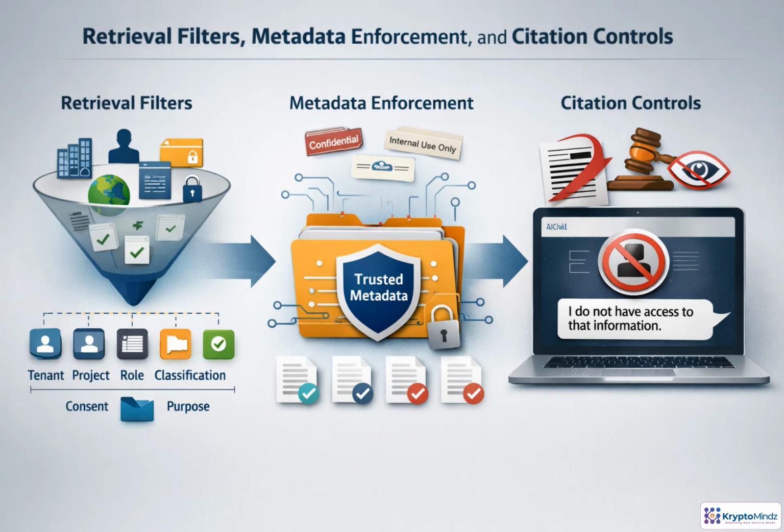Strong AI access control starts before content reaches the prompt. Filter candidate content by tenant, project, role, classification, consent, residency, ownership, and purpose. Then treat metadata as a security boundary. It must be complete, trusted, consistent, and protected from tampering. Finally, validate citations and outputs. If a source is unauthorized, the system should not cite it, hint at it, or quote it. The safe answer is a clear denial, not a workaround.